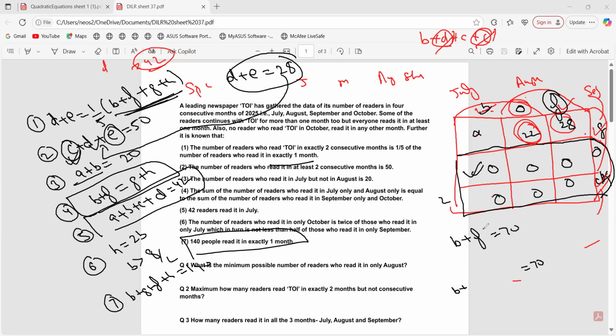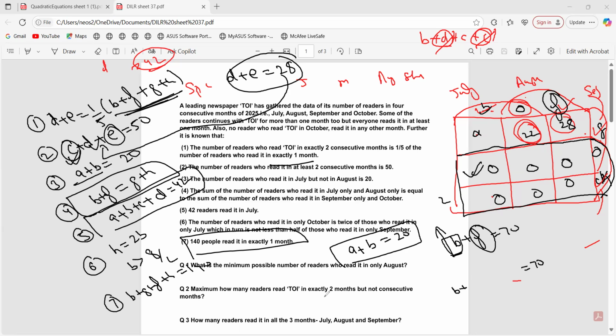Now tell me one thing. If I had to minimize F, so for B, what do I need to do? Maximize. F has to be minimized, right? So what do you need to do for B? You need to maximize it. Right. Now, sir, how do you want to maximize B? A plus B was how much? 20.